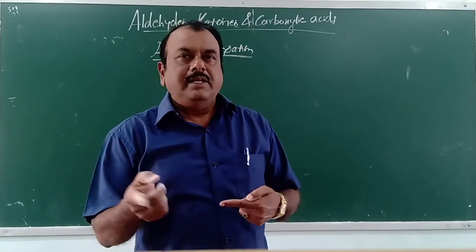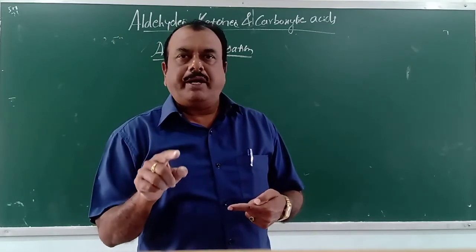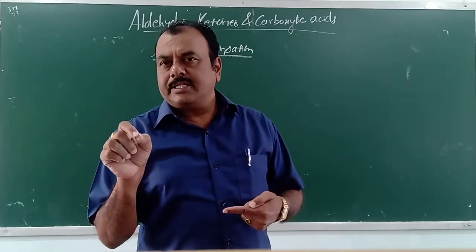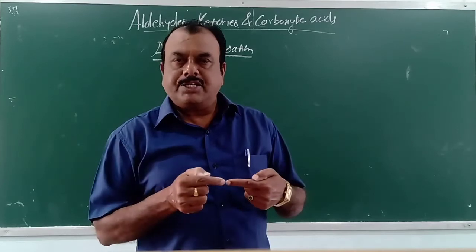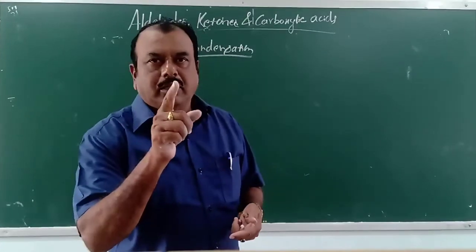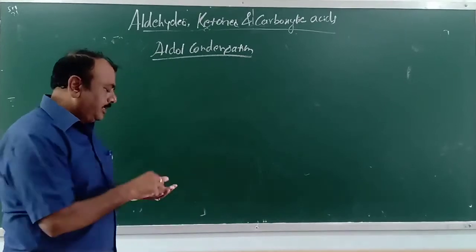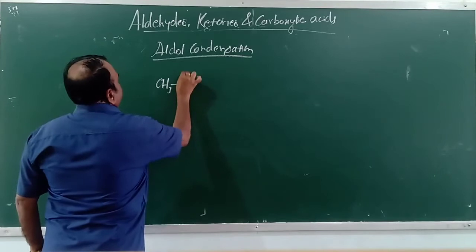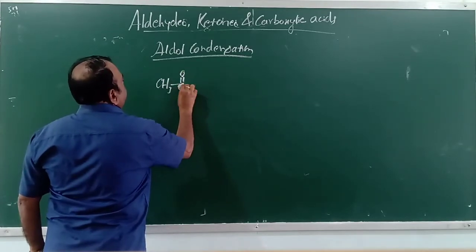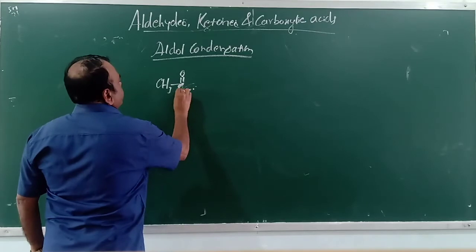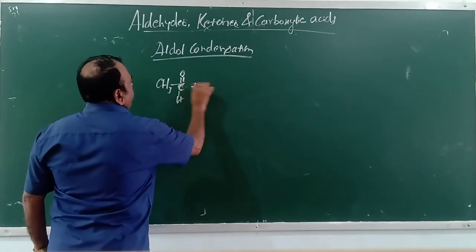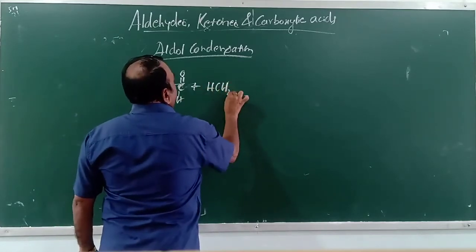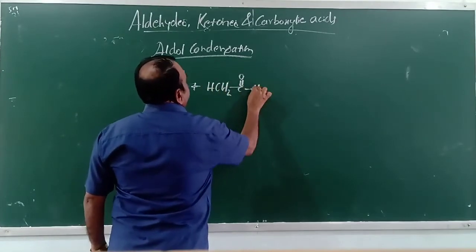I repeat again. Aldehydes which contain alpha hydrogen, when heated with dilute sodium hydroxide solution, they undergo condensation to form aldols. So, I write the reaction. Look here. CH3CHO. This is one aldehyde molecule. Another aldehyde molecule, CH3